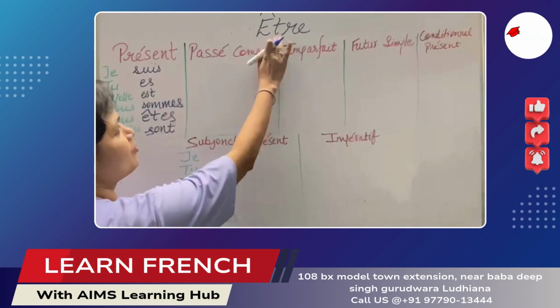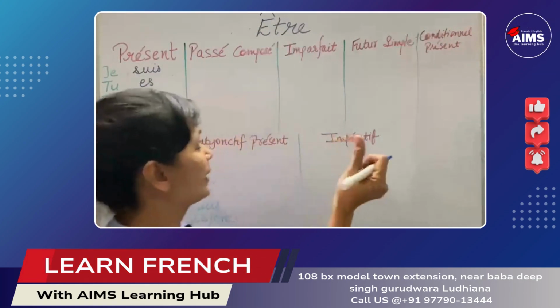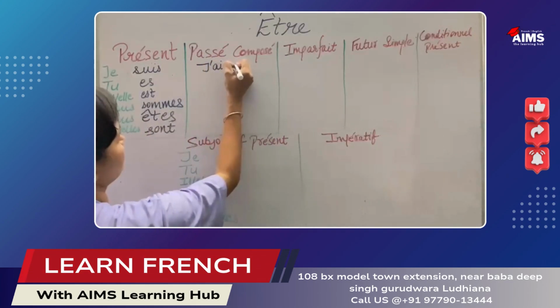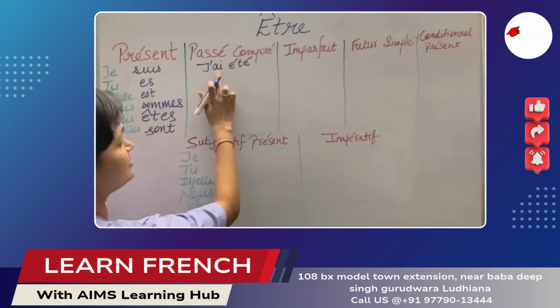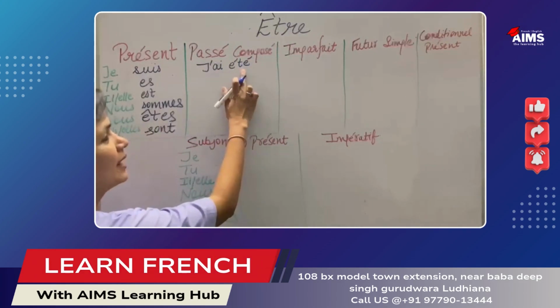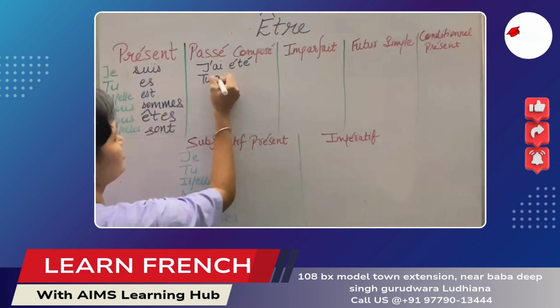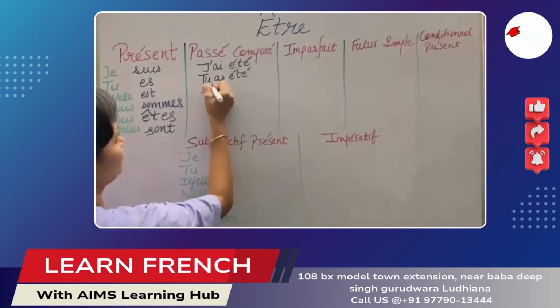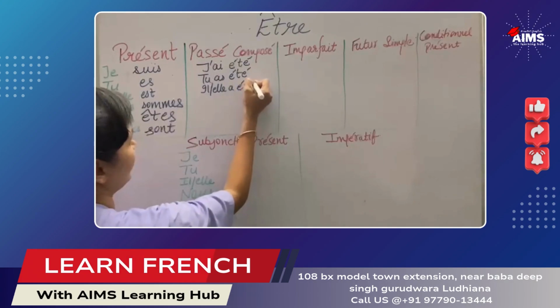What will be the passé composé of être? I'll just make you understand quickly. J'ai été. So all of you know how to make passé composé: avoir plus the participe passé of être. J'ai été. Tu as été. Il, elle a été.